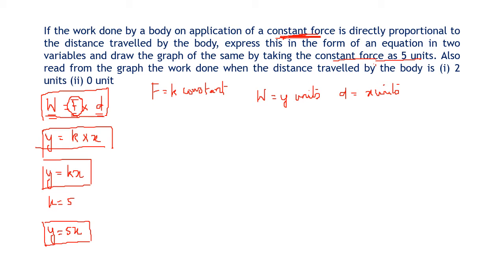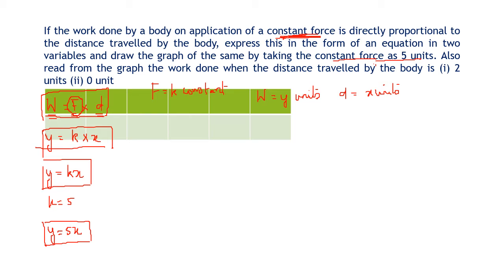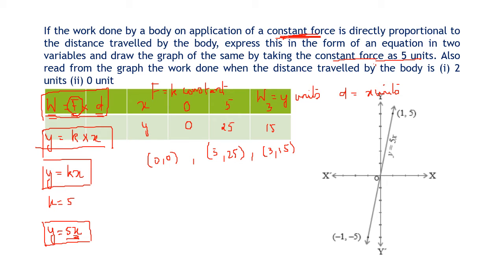So first we'll draw the graph. How do we draw the graph? Again we'll take a few points. I will do it here. Let me take x and let me take y. Say x is 0. So 0 into 5 is 0. When x is 0, y is 0. Let me say x is 5. So 5 5s are 25. When x is say 10, then 5 10s are 50. So we have got points (0, 0), (5, 25) and (10, 50). Plot the graph, you get something like this. (0, 0) is this point.